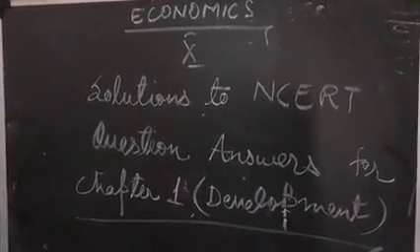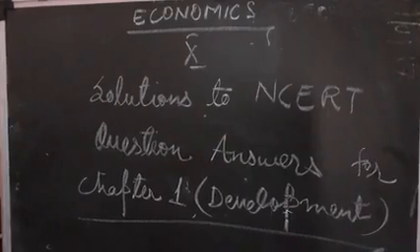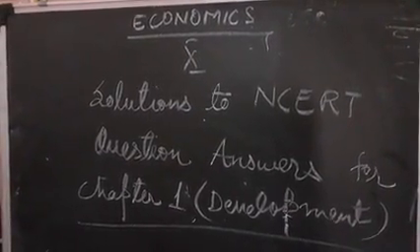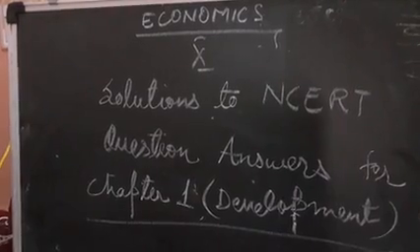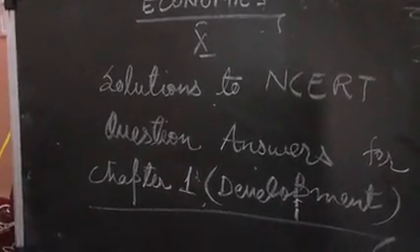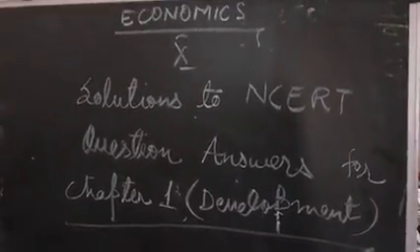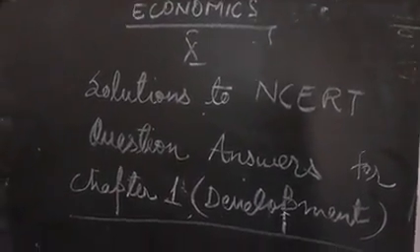Next question. In what respect is the criterion used by UNDP, the United Nations Development Program, for measuring development different from the one used by the World Bank? UNDP takes education, health and per capita income as its base, whereas the World Bank uses only per capita income. Countries are ranked by UNDP, and that is how it works.